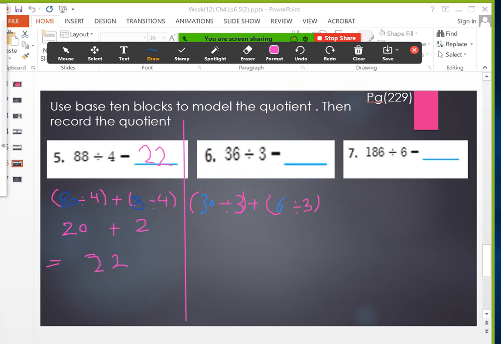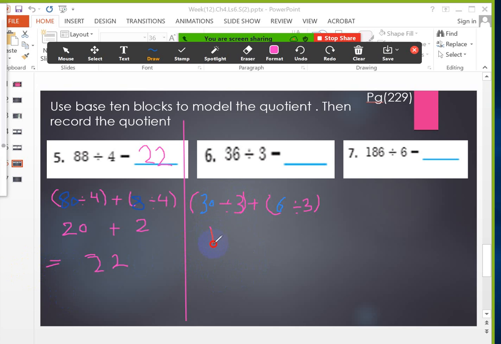Now who didn't answer? Yes, Duha, open your mic, my dear, and let's divide 30 by 3. Yes, 30 divided 3. First thing, 3 divided 3 equals 1.